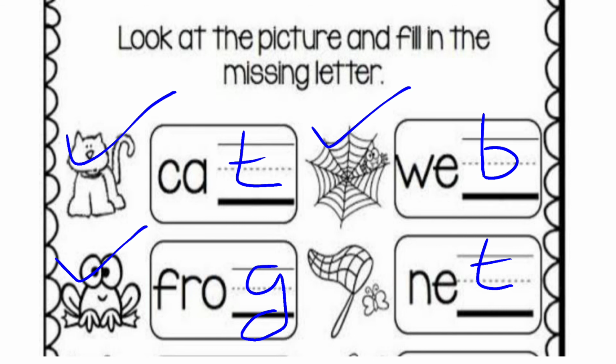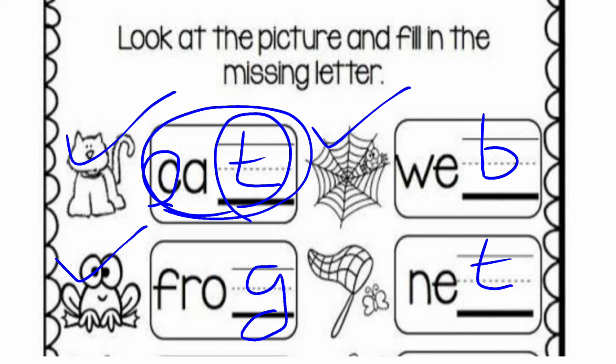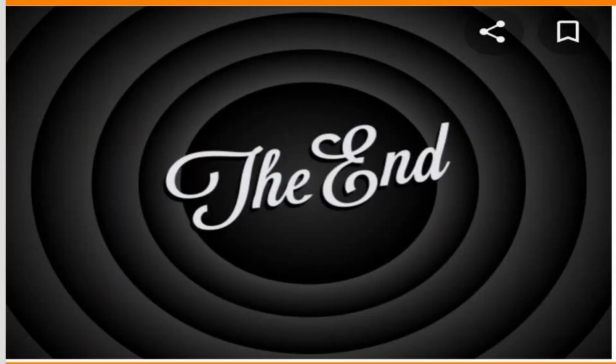I'm repeating once again. Okay, class, always remember that in any word, the first sound is called the initial sound, and the last sound is called the final sound. Initial sound means the starting sound, and final sound means the ending sound, the last sound. I hope you all understand this lecture. This was all about sounds from A to Z, and it was very interesting with the help of the activity.